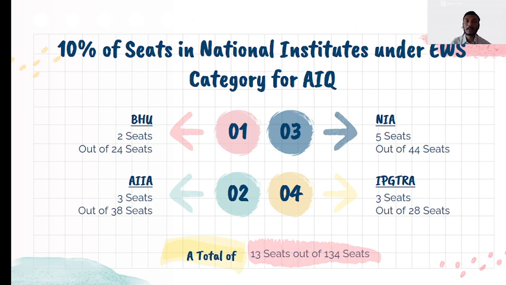How is it bifurcated among central universities? So 10% of seats in national institutes under EWS category for All India quota have been bifurcated as follows. In BHU, 2 seats out of 24 seats. In All India Institute of Ayurveda, 3 seats out of 38 seats. In National Institute of Ayurveda, 5 seats out of 44 seats. In IPGTRA, 3 seats out of 28 seats. This is adding up to a total of 13 seats out of 134 seats being reserved under EWS category out of the 15% All India quota.